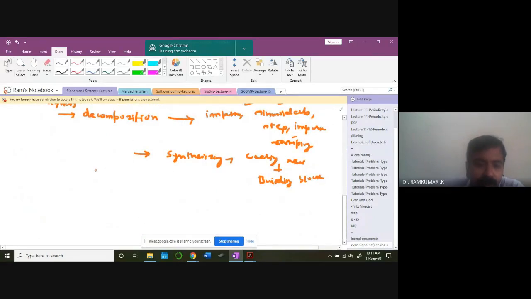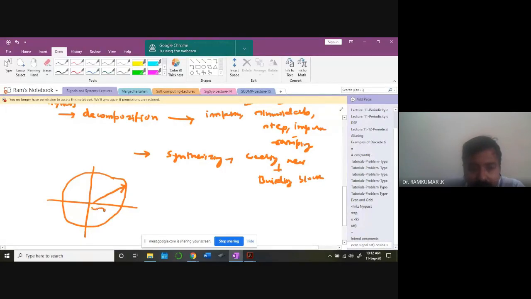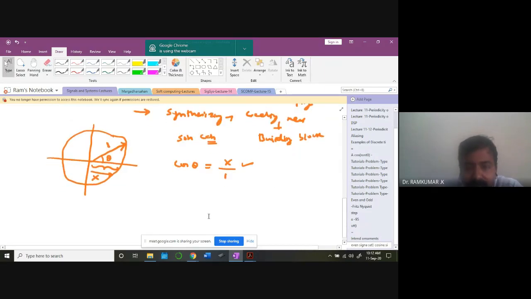In fact, what we are talking about is a unit circle like this. So you take any vector in this part now, this length. If this is a unit circle, this value is 1. So this is the angle theta. So cosine theta will always be equal to this length x. This you can understand: adjacent by hypotenuse. Therefore, adjacent value is x by 1. This is cosine theta. Okay. What is sine theta?